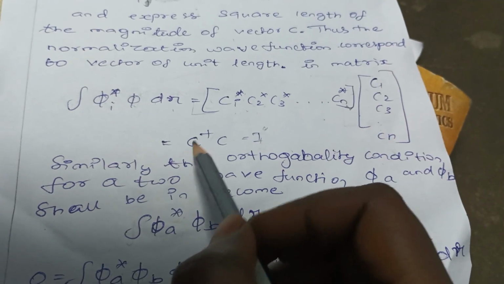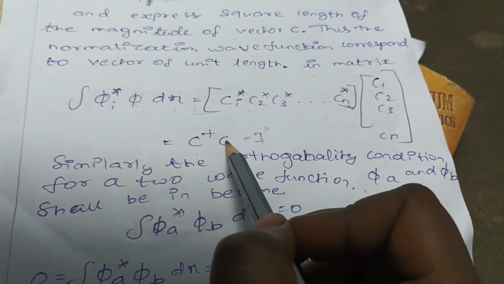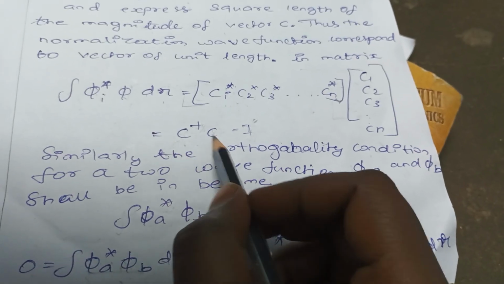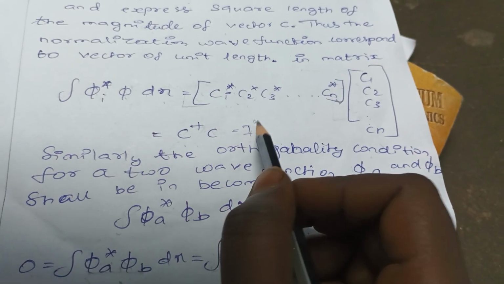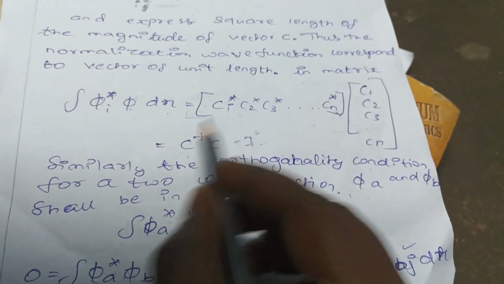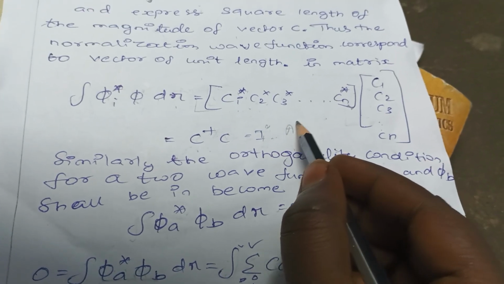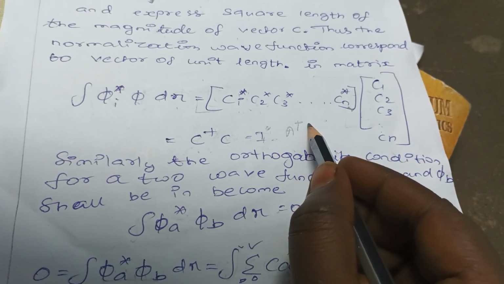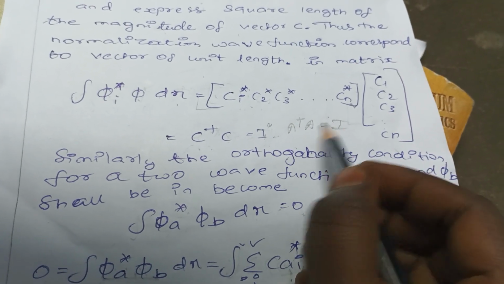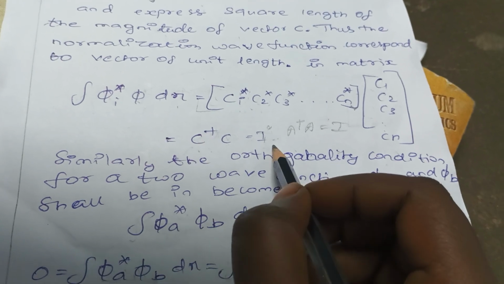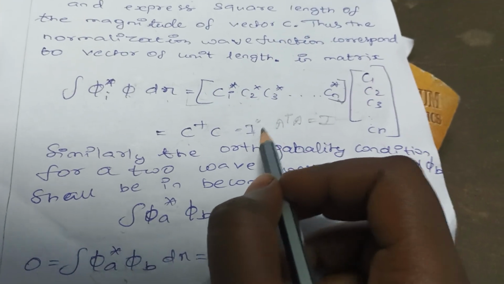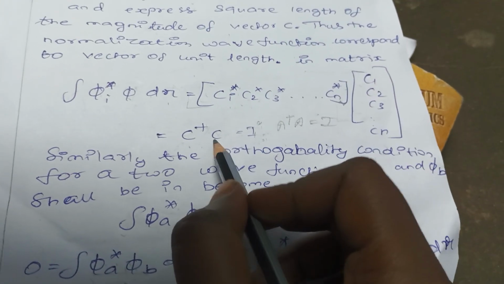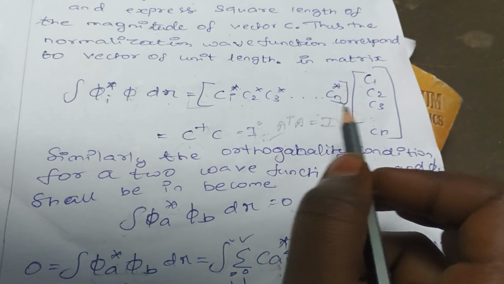So it will become c prime and it will become c. So the product of these will become I. If the normalization condition is a prime a equal to I, similarly c prime c is also I. So this is the normalization of wave function in matrix form proved here.